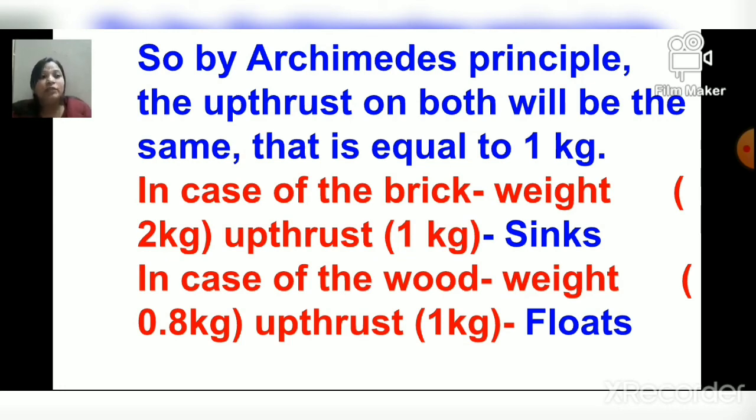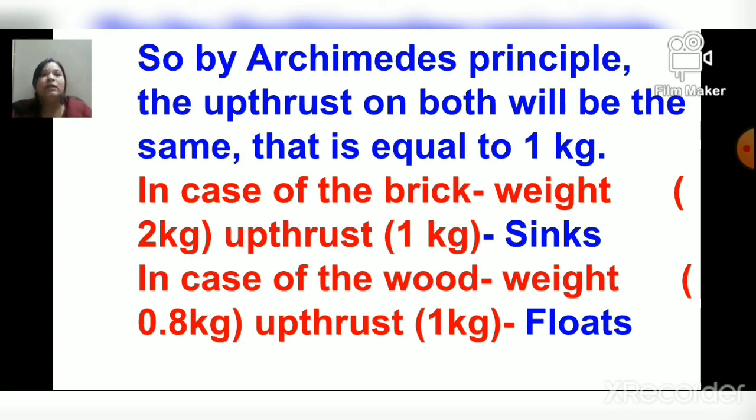Now, in case of brick, the weight is 2 kg while upthrust is 1 kg. So weight is more than upthrust, so the brick sinks in water. Now, in case of wood, the weight is 0.8 kg and upthrust is 1 kg.